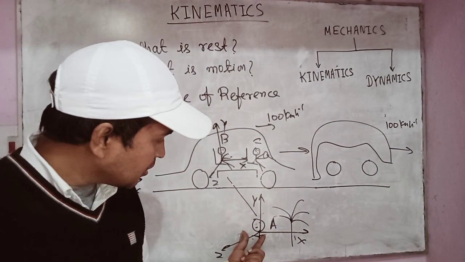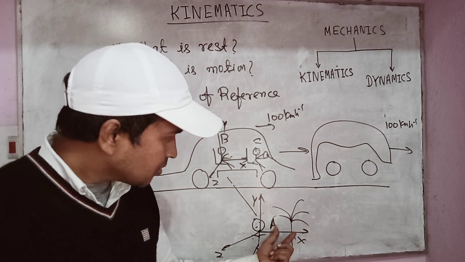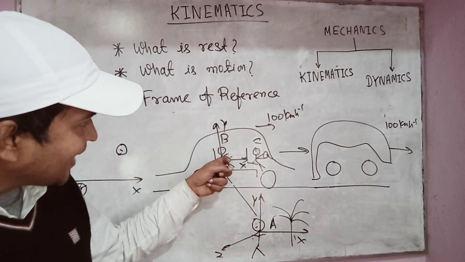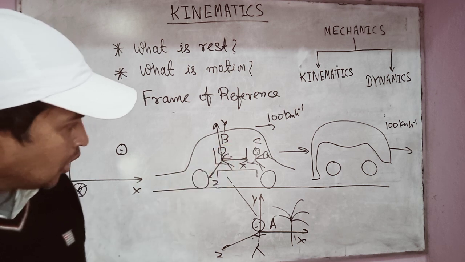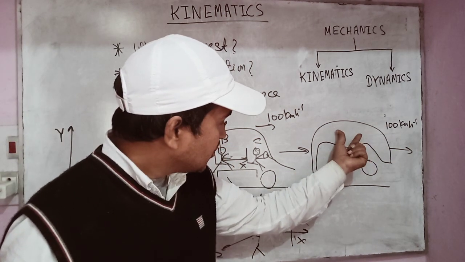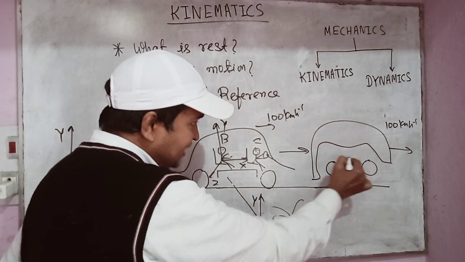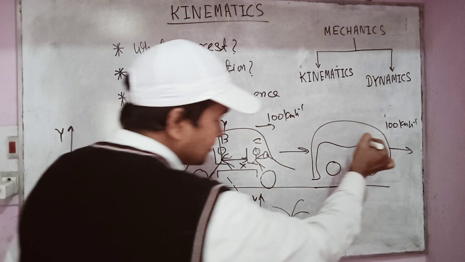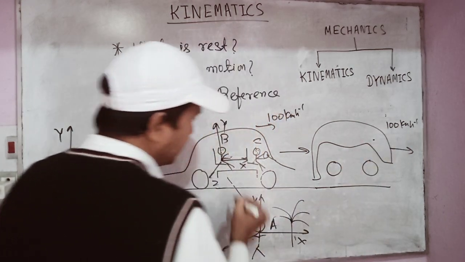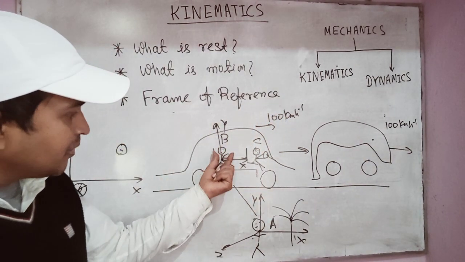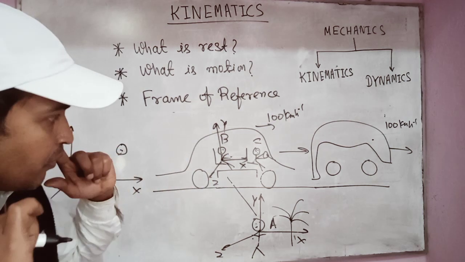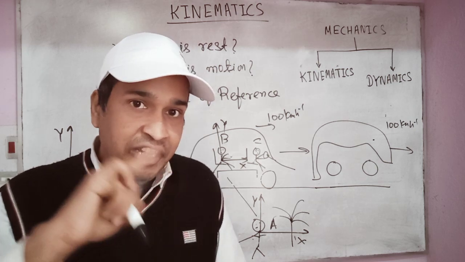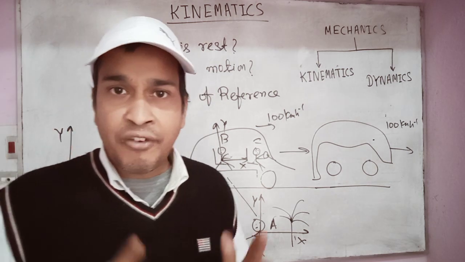So A and this tree are in motion in the frame attached to B, and this bus, whose coordinates do not change as time passes as seen from the frame attached to B, is at rest in the frame attached to B. So the same objects are in motion in one frame and are at rest in the other frame. So this was the frame of reference.